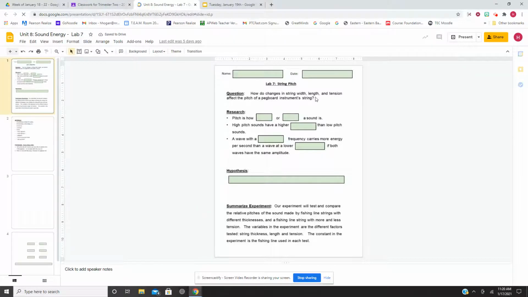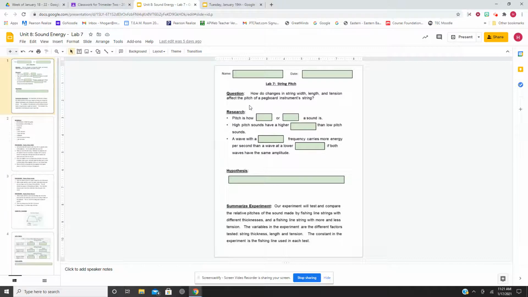And you're each going to get your own copy. And the lab is string pitch and how do changes in string width affect it. In the lab bag that you will have, you're going to have thick fishing wire and thin fishing wire, and that's the string width. How does the change in length affect the pitch? Well, you can make the fishing line longer or shorter using the screws that are provided and nuts and bolts. And then also, how does the tension affect the pitch? So you have a small craft stick and a large craft stick.